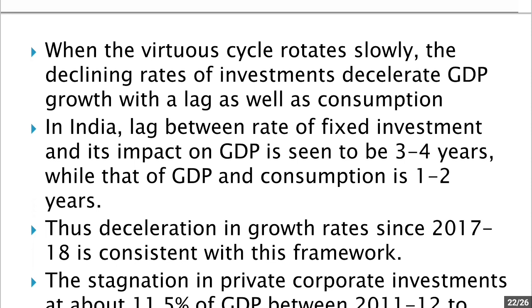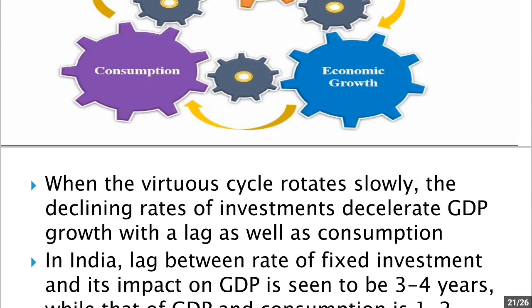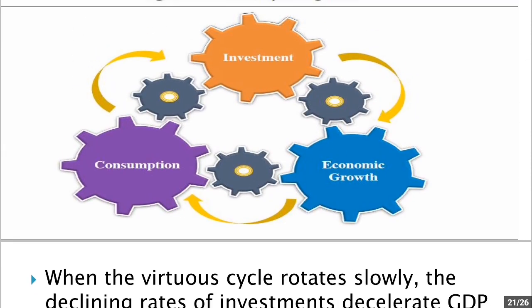So when the virtuous cycle rotates slowly, the declining rates of investment decelerate GDP growth with a lag, as well as consumption. So if there is a decline in fixed investment, as soon as the fixed investment reduces, it will not show immediate impact.